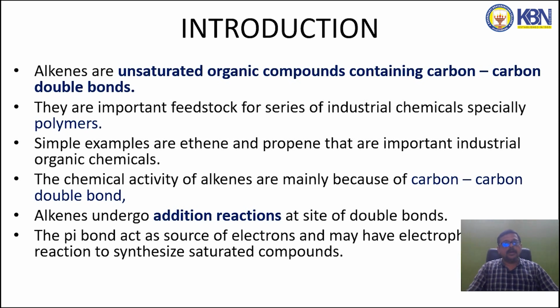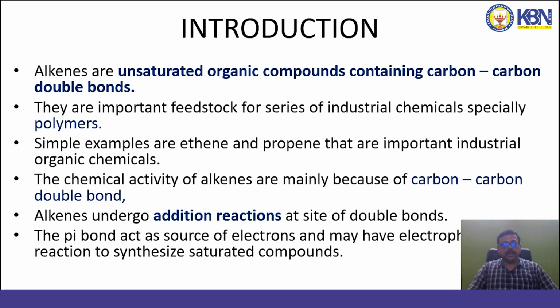Introduction. Alkenes are unsaturated organic compounds containing carbon-carbon double bonds. They are important feedstock for a series of industrial chemicals, especially polymers. You know very well about polymers. Simple examples are ethene and propene, which are important industrial organic chemicals.